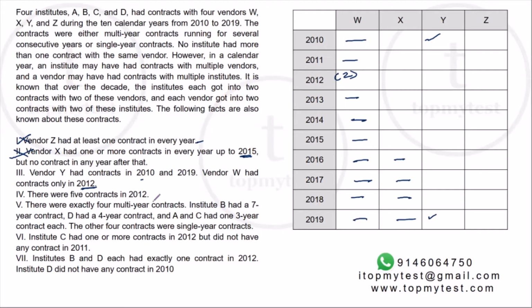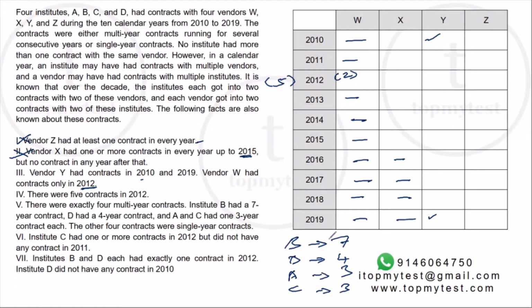There were 5 contracts in 2012. There are exactly 4 multi-year contracts. Institute B had a 7-year contract. D had a 4-year contract. A and C had a 3-year contract each. One of the contracts will be a 3-year contract. Now, the other 4 contracts are single-year contracts.